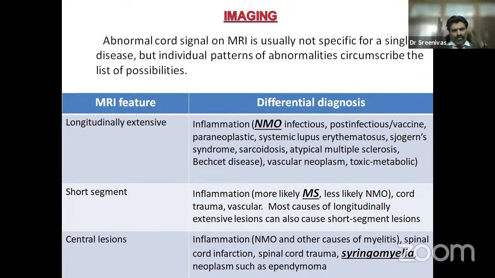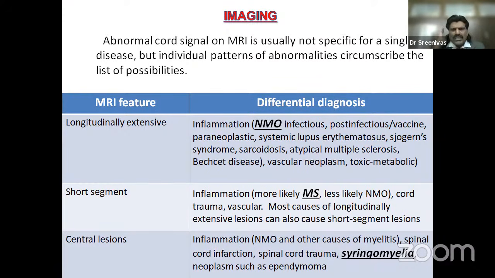And then finally, you go for the MRI. Abnormal cord signal on MRI is usually not specific for a single disease, but the individual pattern of abnormalities circumscribes the list of possibilities. If it is longitudinally extensive, there are many possibilities, but important is neuromyelitis optica. The other being inflammation, post-infectious, vaccine, paraneoplastic, SLE, Sjogren, sarcoidosis, atypical multiple sclerosis, Behcet's, vascular, neoplasm, toxic, metabolic. But longitudinally extensive, always think of neuromyelitis optica, NMO. That's why I made it in bold letters.